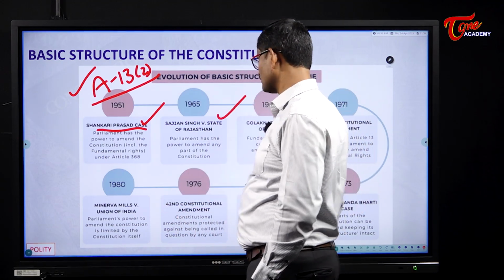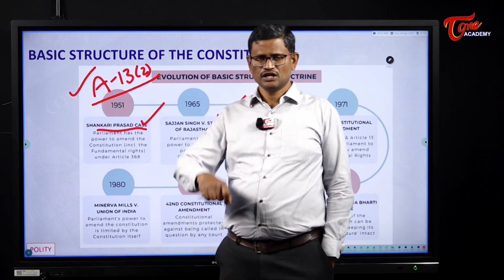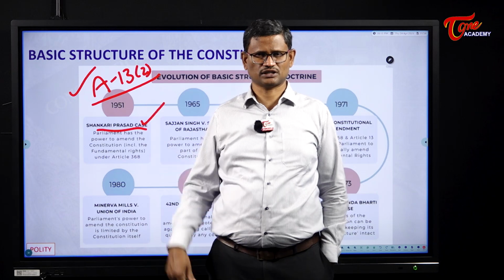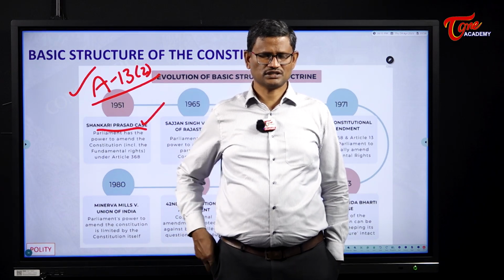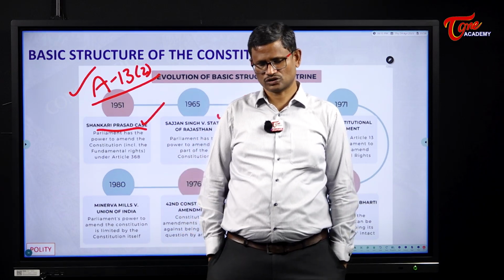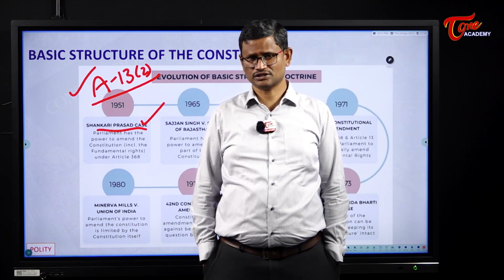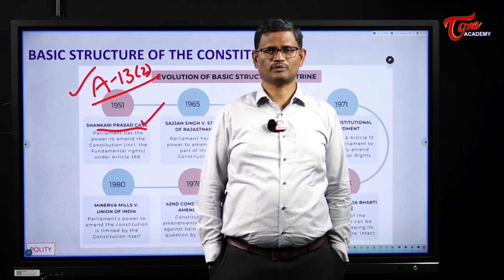The next one is Sajjan Singh case. Sajjan Singh versus State of Rajasthan. In this case, the Supreme Court has repeated its judgment in Shankari Prasad case. So in Sajjan Singh versus State of Rajasthan, the Supreme Court said, Parliament has the right to amend fundamental rights under Article 368 through a Constitutional Amendment Act.